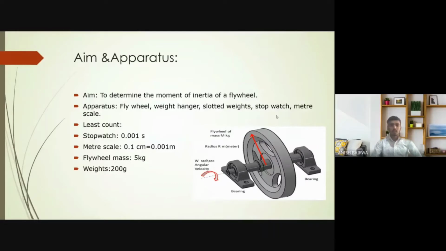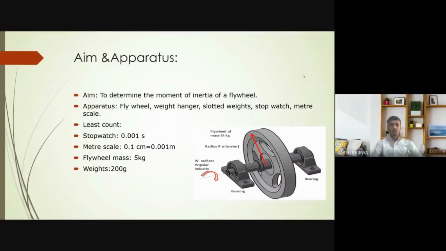And we will study the least count of the apparatus that we have used. First of all, stopwatch: 0.001 seconds. Least count of meter scale: 0.1 centimeter, which is equal to 0.001 meter. And the flywheel mass is equal to 5 kilogram and the weight is equal to 200 gram.